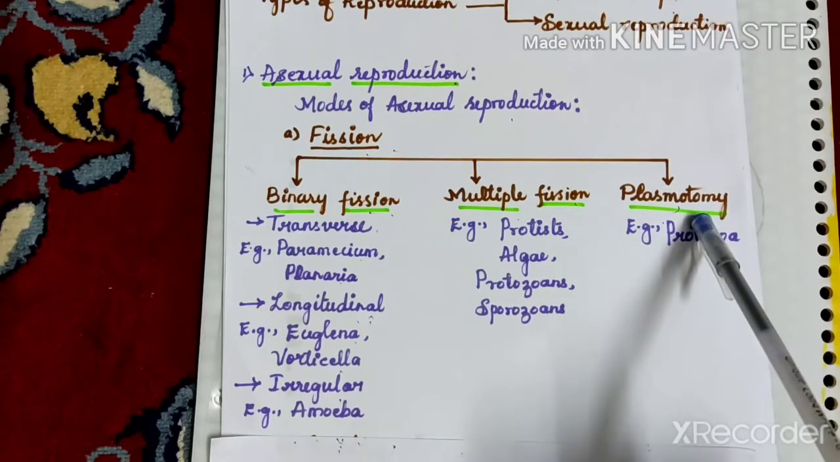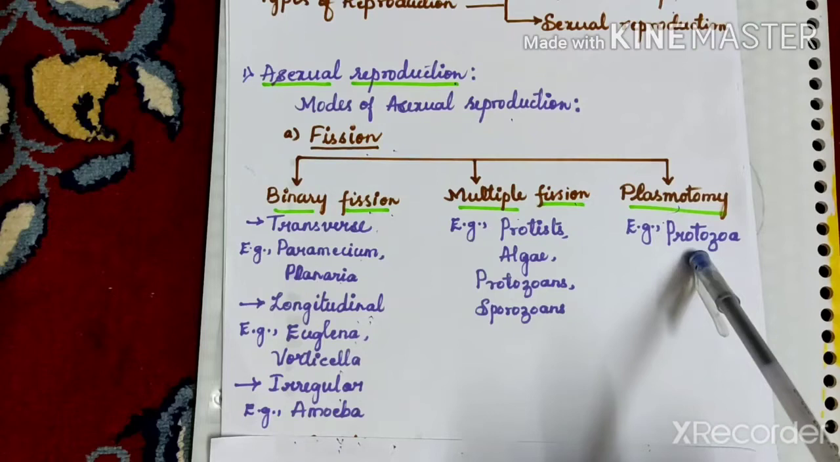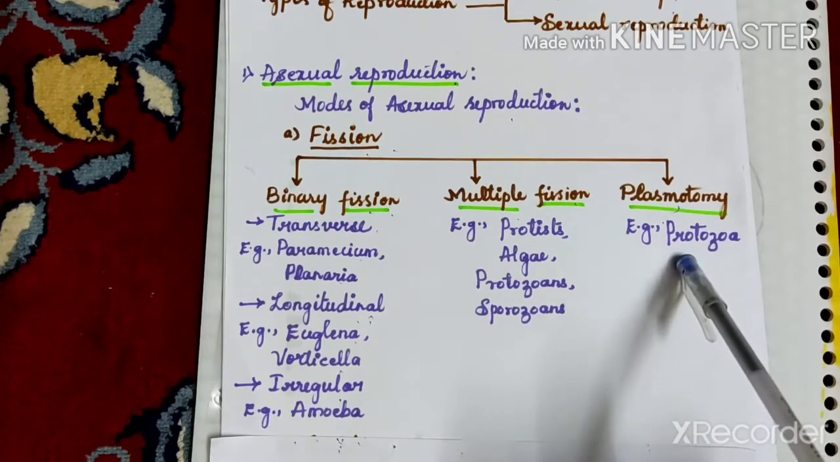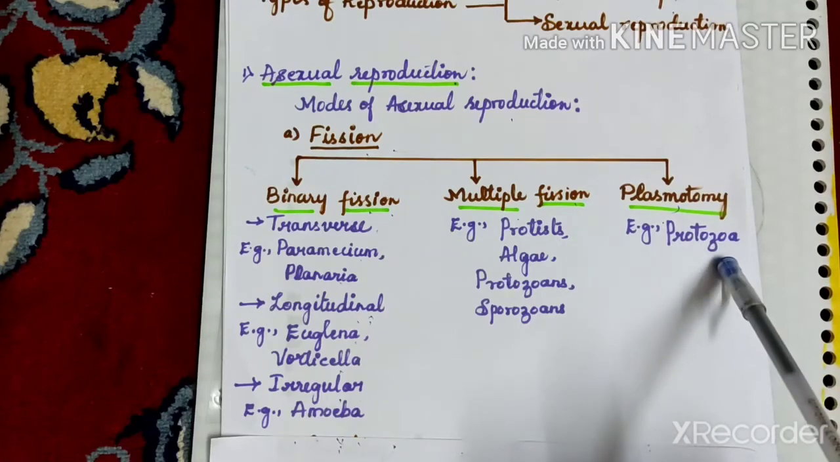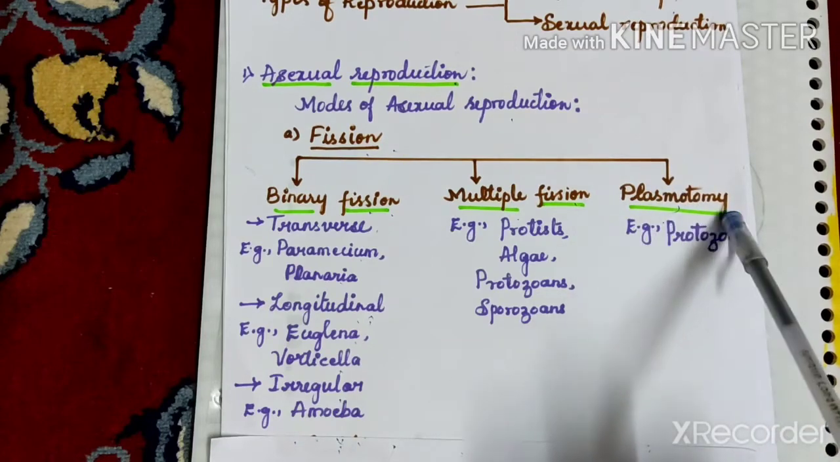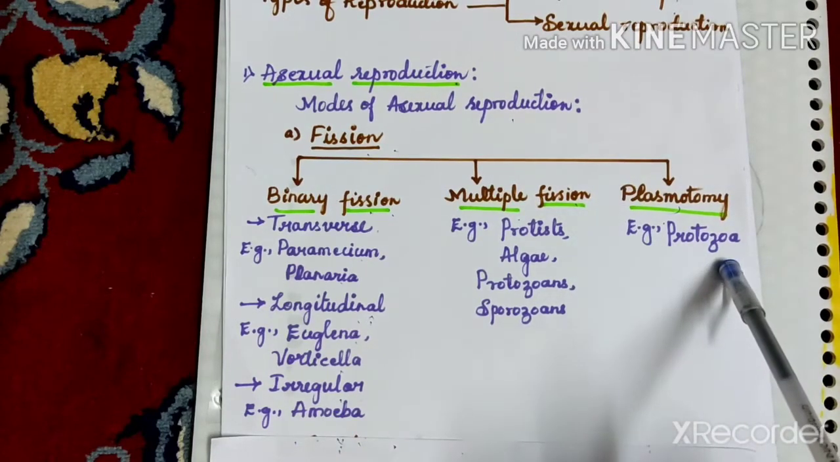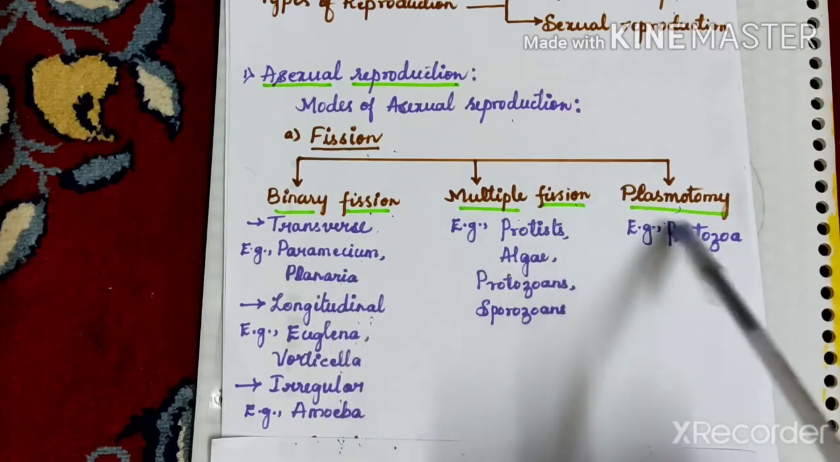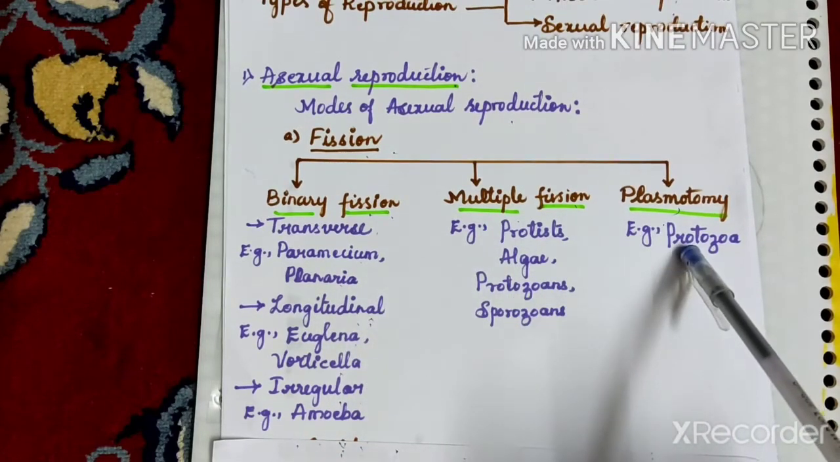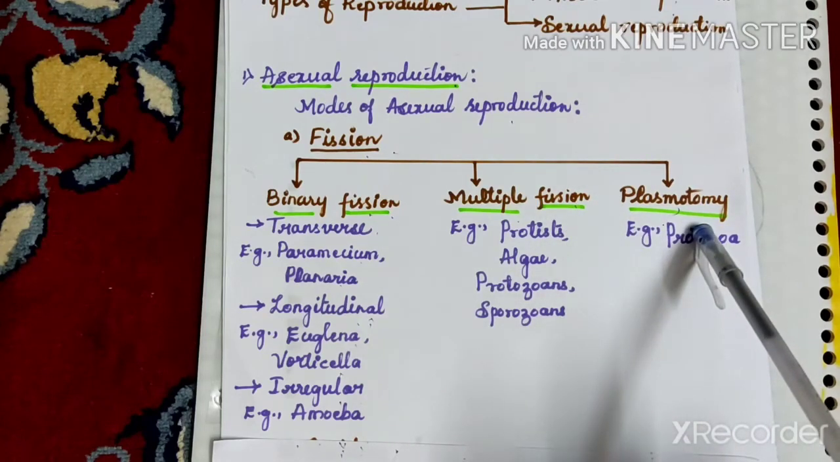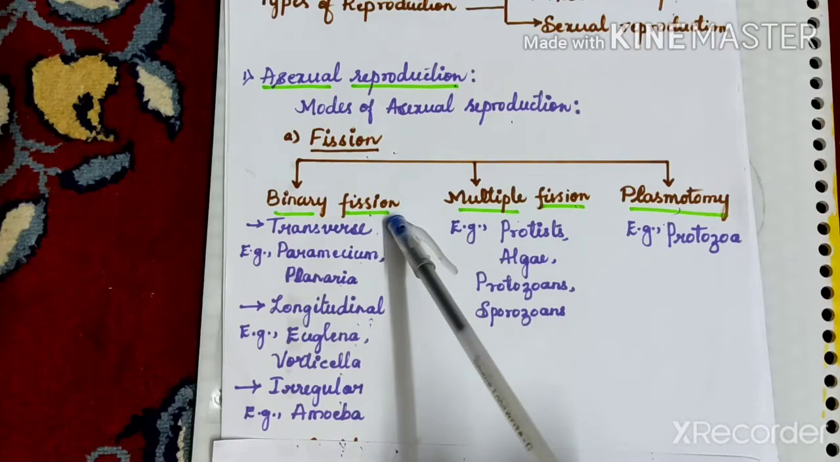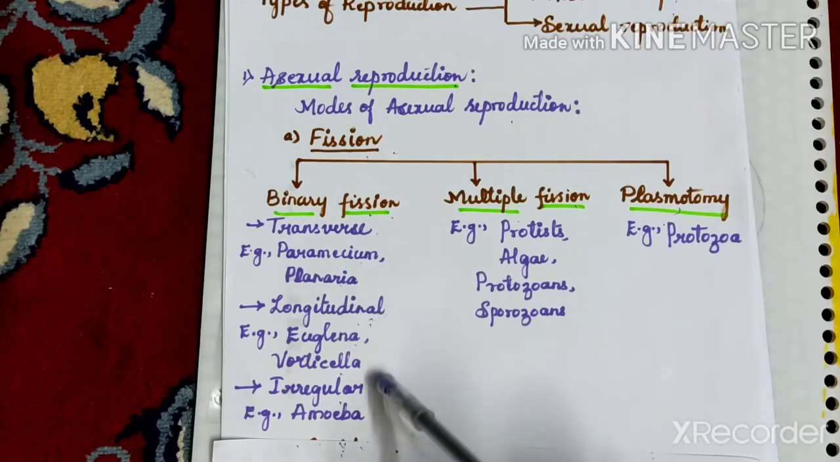So plasmotomy: in this case, the parental multinucleated cell divides into two or more multinucleated daughter cells without mitosis. So this is called plasmotomy. These are the three different types of fission: binary fission, multiple fission and plasmotomy. Binary fission involves transverse, longitudinal and irregular binary fission.